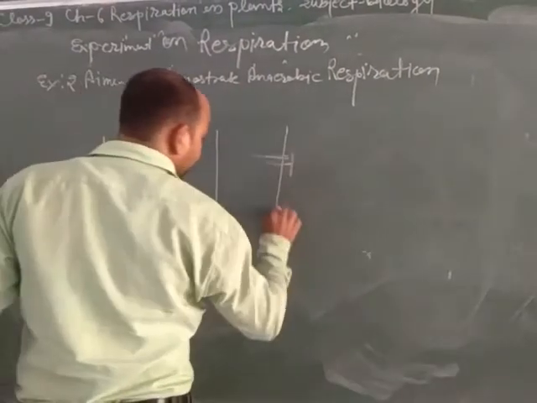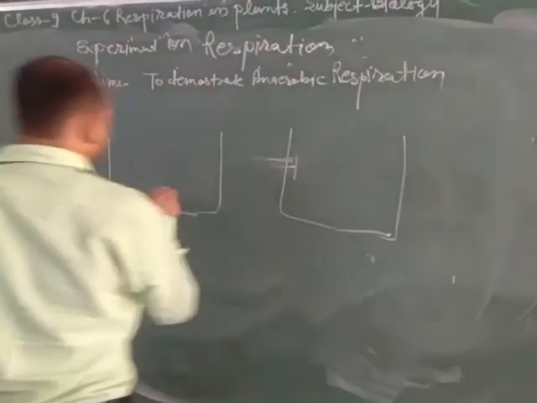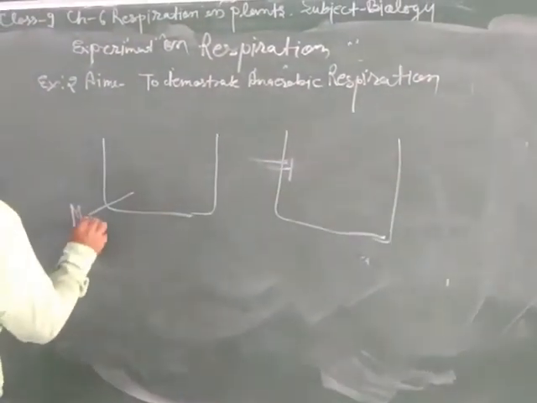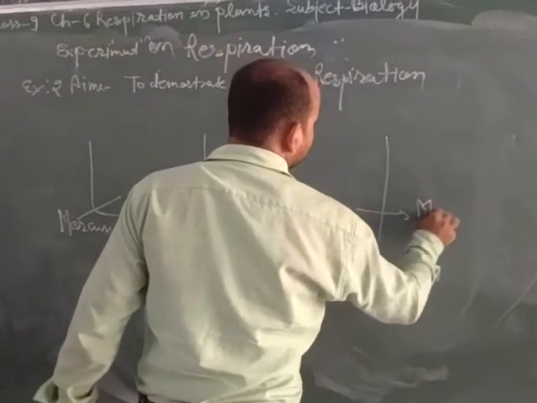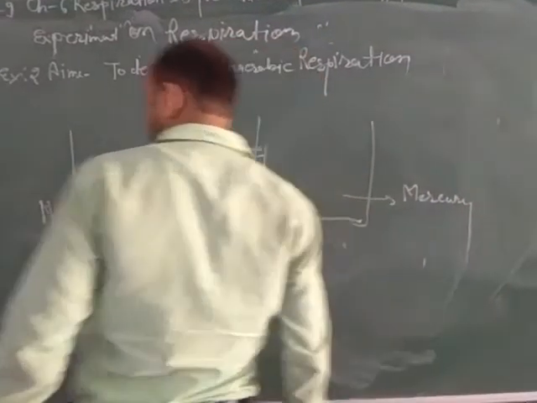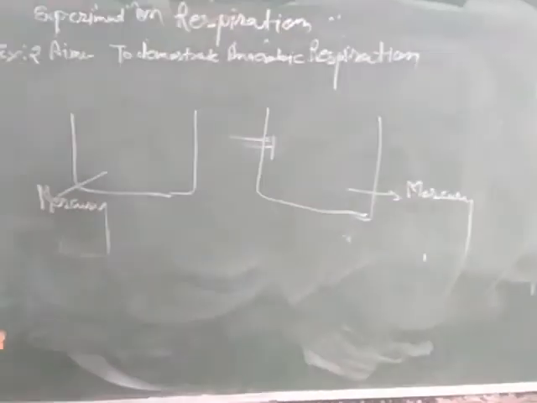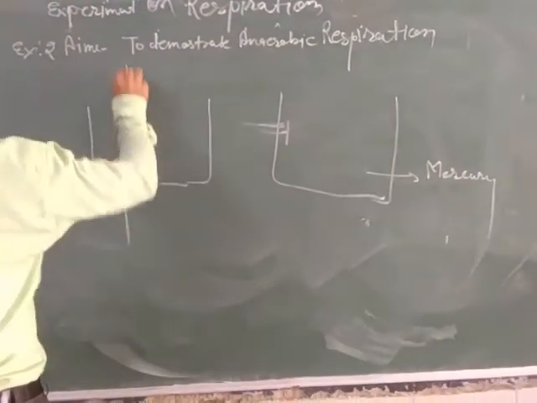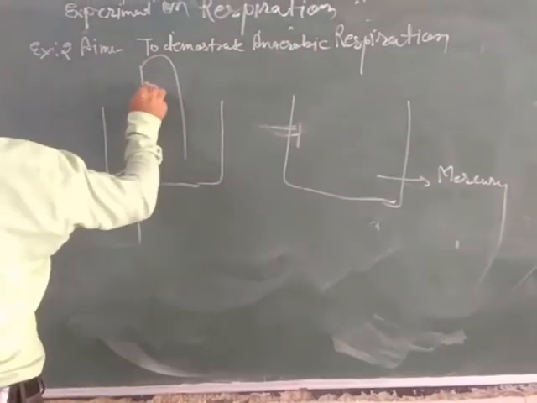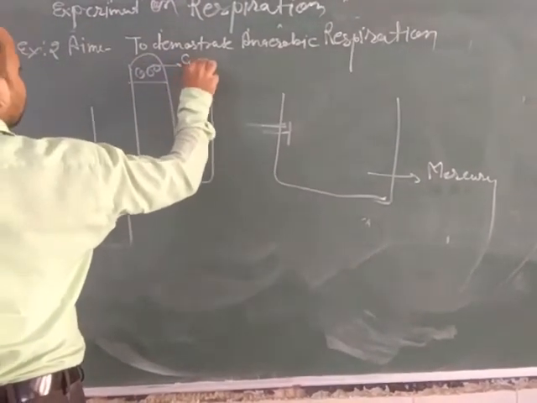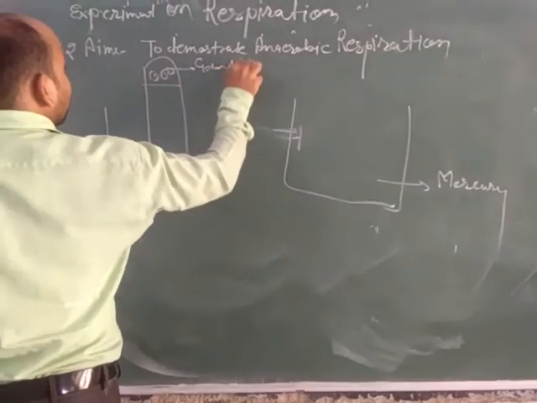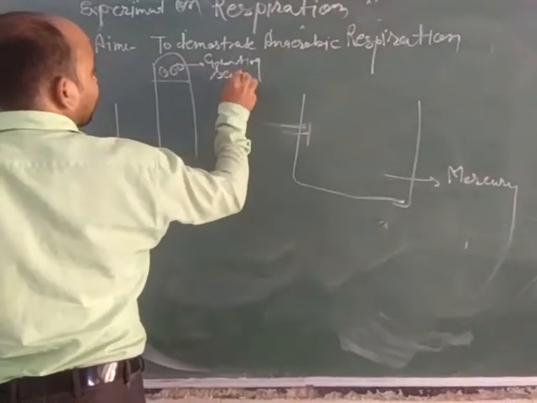Here are two mercury containers. Now take two test tubes, both containing germinating seeds, and invert them. Both flasks contain germinating seeds.